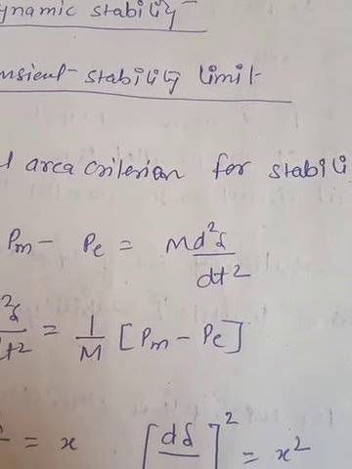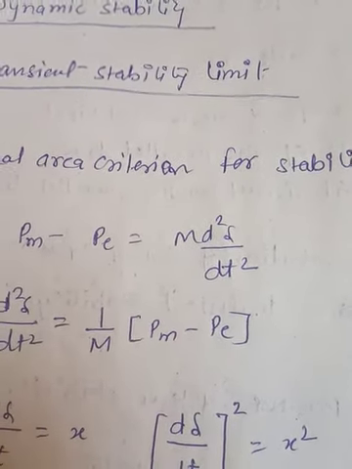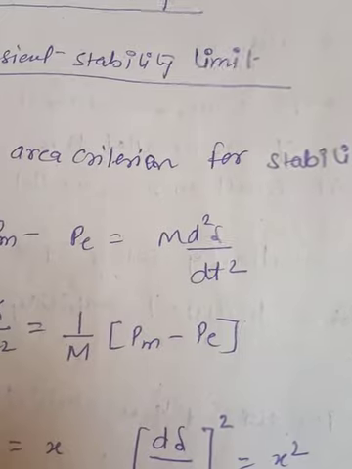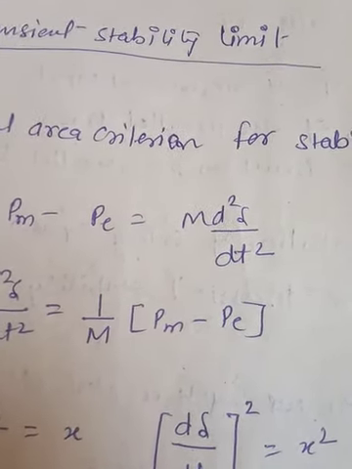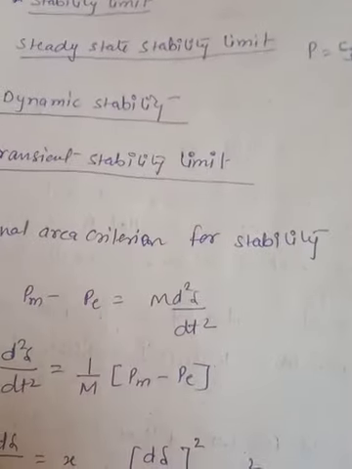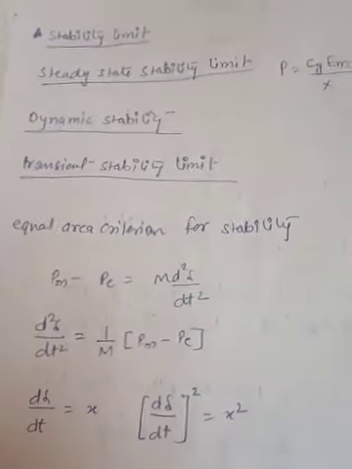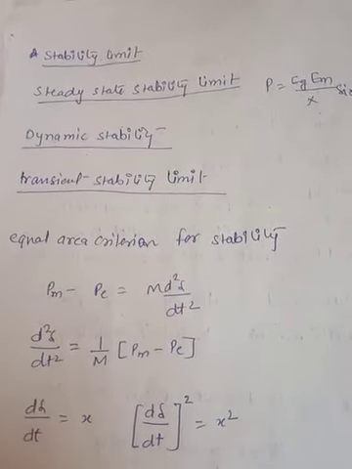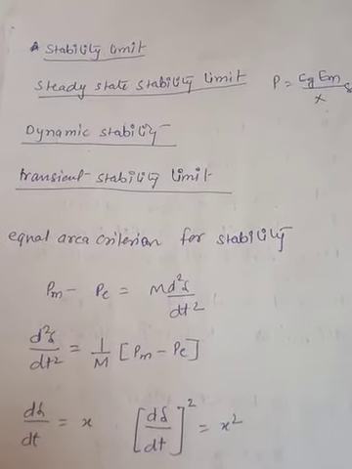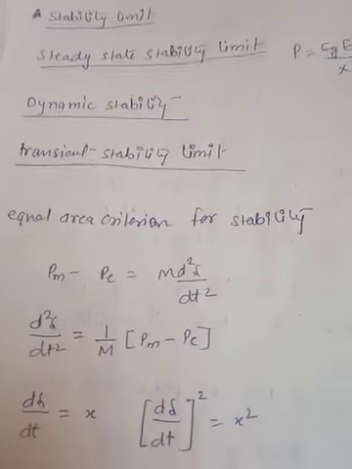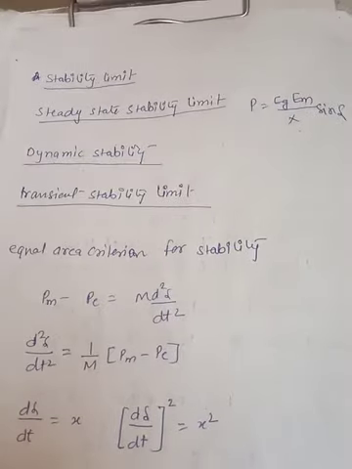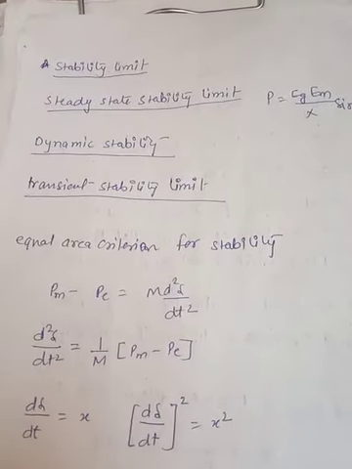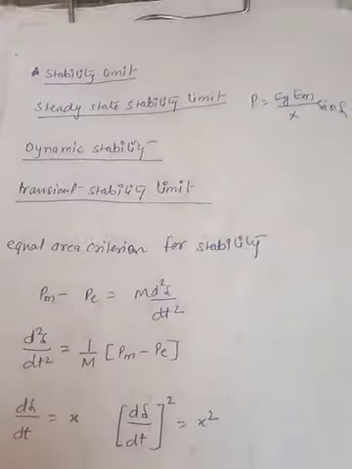Now dynamic stability is concerned with small disturbances lasting for a long time, and therefore in dynamic stability studies we always neglect non-linearities and assume the system is linear. So when we are dealing with dynamic stability, first of all we have to convert all the non-linear equations to linear equations by the linearization process, and only then can we proceed. We have gone through how the linearization is done, and the steady state stability limit has been achieved in those cases.